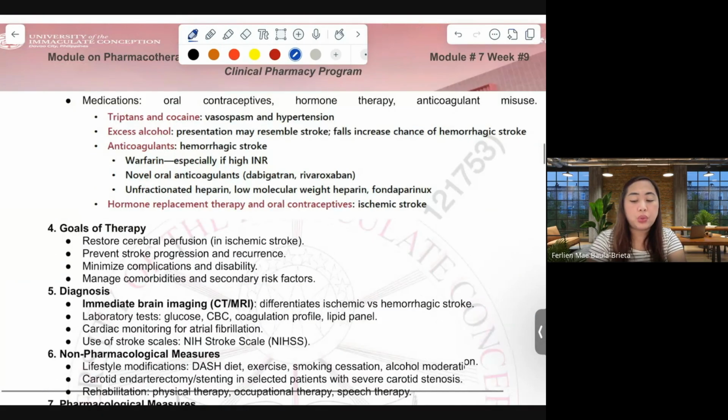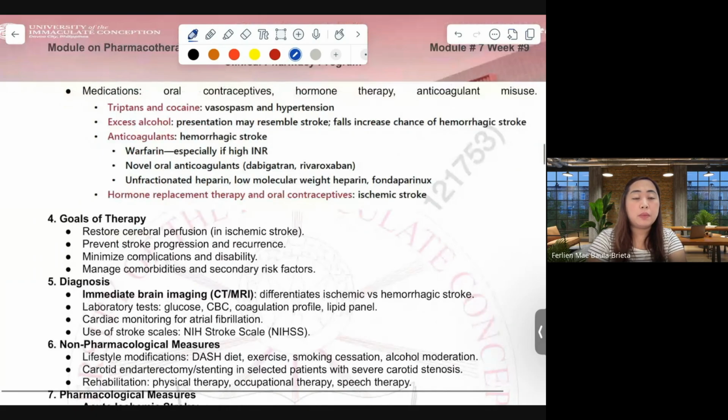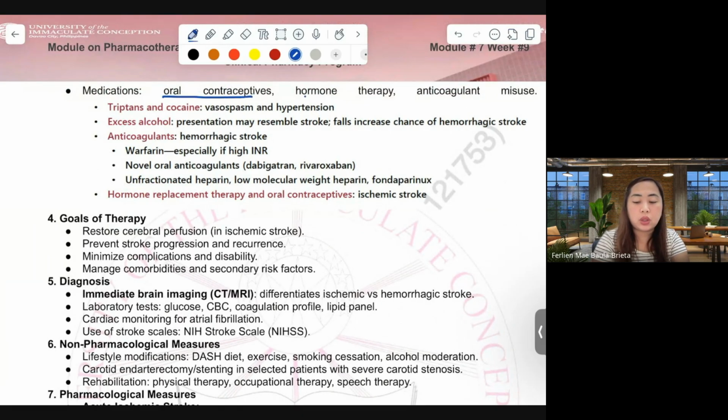We have also risk factors brought by medications that we as pharmacists must make sure that our patients know. If they're taking oral contraceptives, hormone therapy, or having anticoagulant misuse, these drugs will make our risk higher for stroke events.